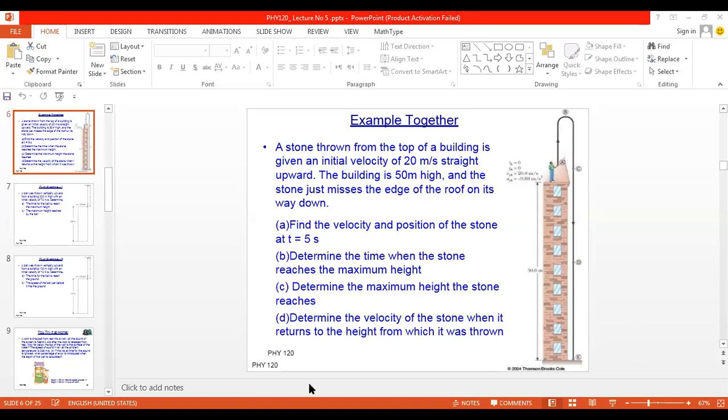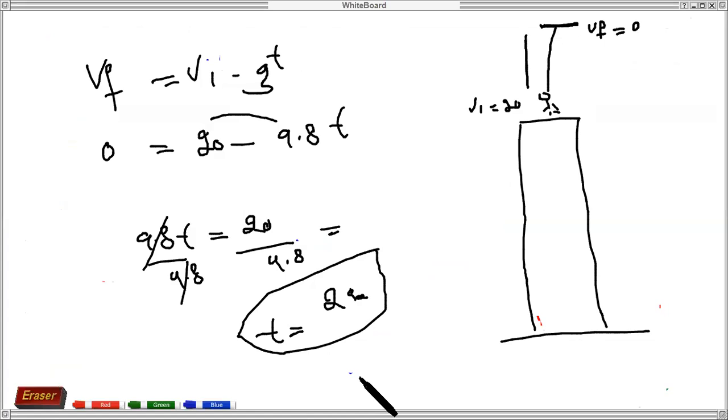So let's start again on the whiteboard. We are given the initial velocity, we know the final velocity, and we know the time to reach maximum height, that is 2 seconds. But we don't know the distance between these two.